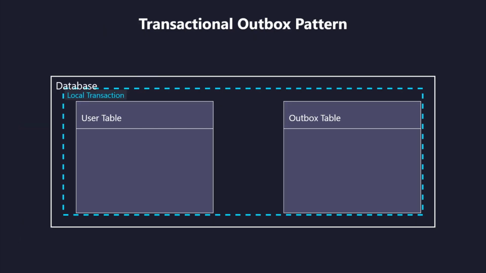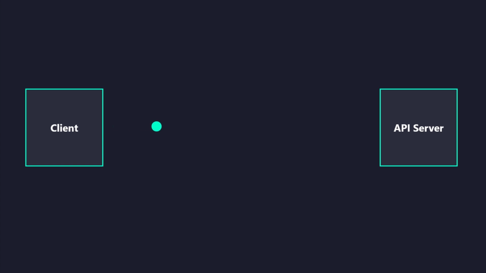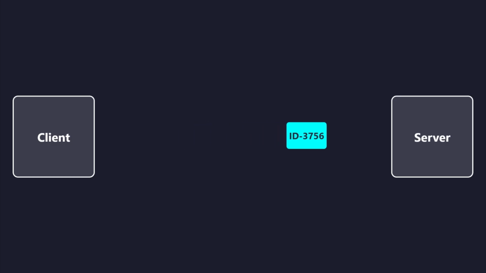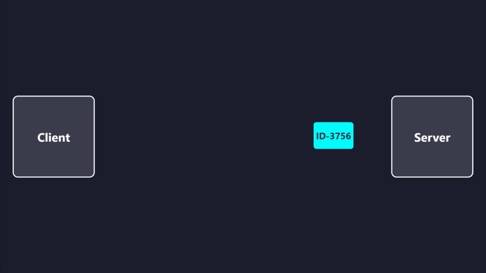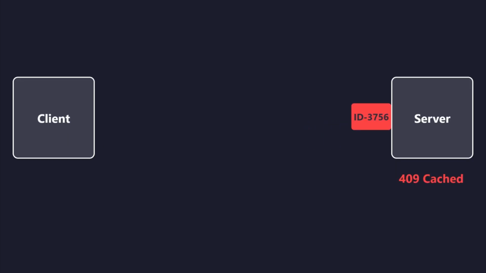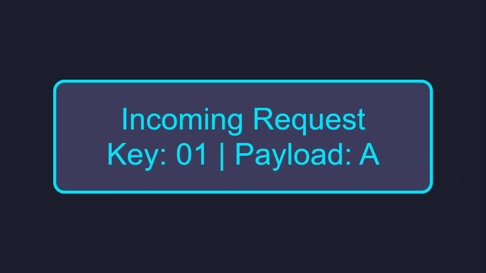To ensure atomicity between updating a database and sending a message, write the message to an outbox table within the same local transaction. External actions like sending emails or calling third-party APIs are difficult to roll back. Wrap these in idempotency guards to prevent duplicate notifications. When calling external services, pass your own idempotency key in their headers. Most modern providers use this to prevent double processing on their end.